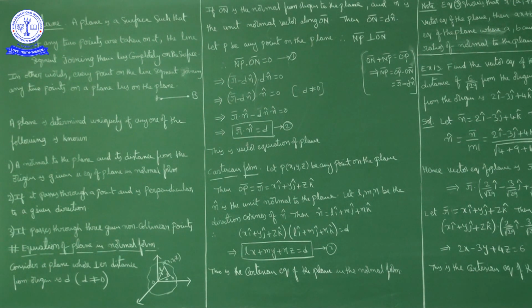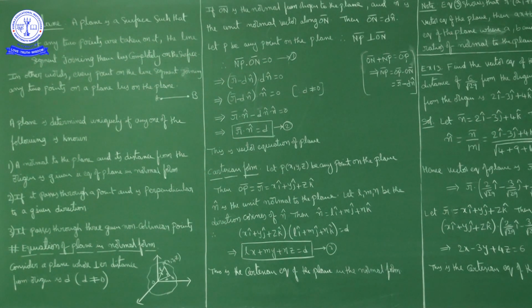Okay. Now ON is the perpendicular distance from the origin to the plane, that is d, non-zero. ON bar is the normal from the origin to the plane. Then ON bar is equal to d n cap, where n cap is the unit normal vector along ON bar.